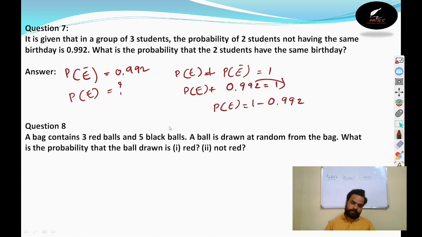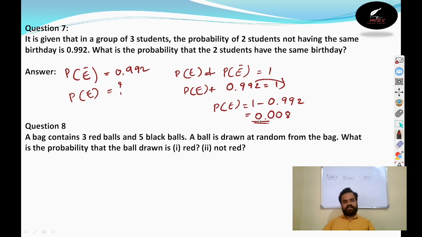What is the answer? 1 minus 0.992 is 0.008. This is the probability that the students can have the same birthday. Right? Next we go for question number 8.